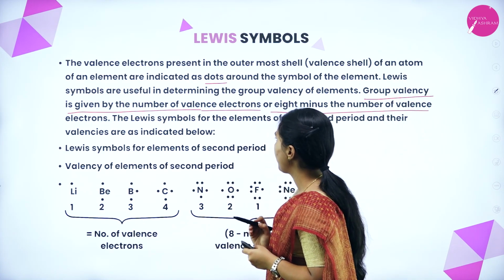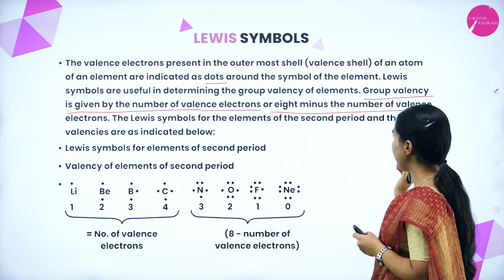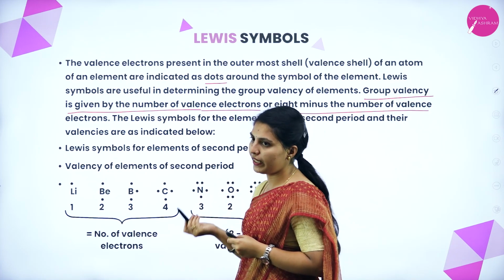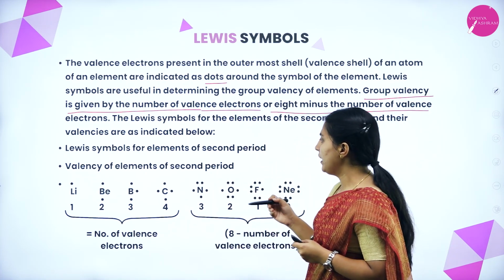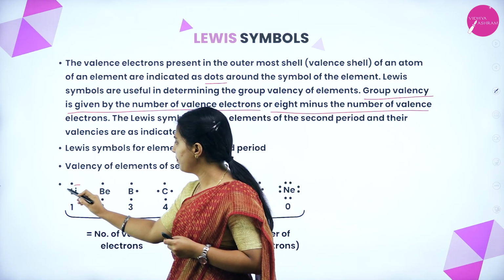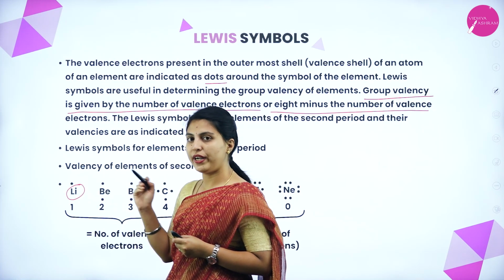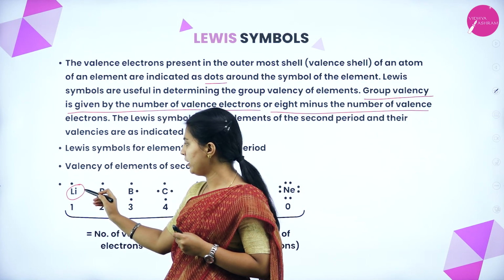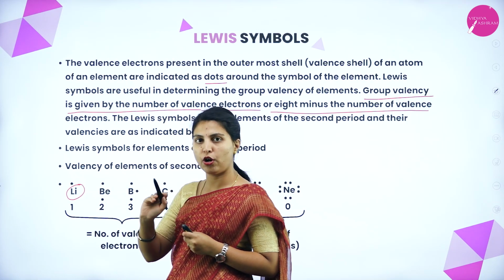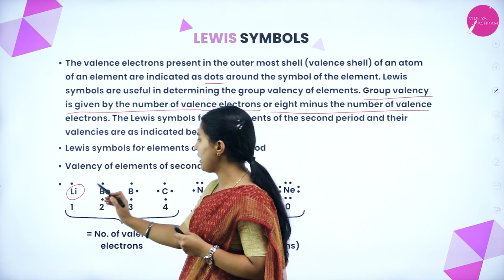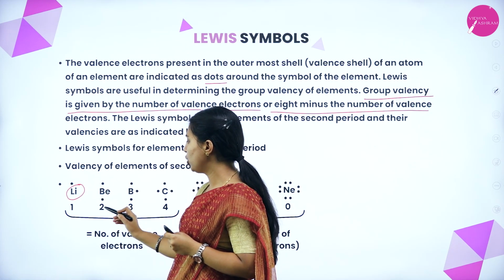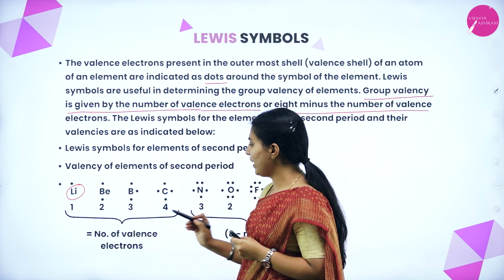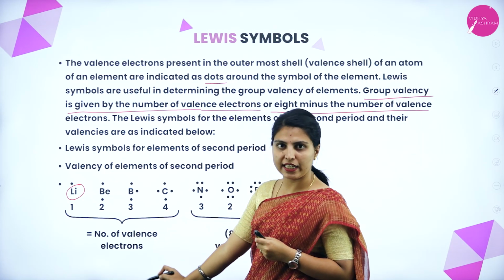The Lewis symbols of the elements of the second period and their valencies are indicated below. See here what they are telling. In the Lewis symbols, this is the symbol of the element and this is the dot. What is the dot? It is the valency of this element, which will be indicated by one dot. Lithium has valency 1, beryllium 2, boron 3, carbon 4. It will be equal to the number of valence electrons.